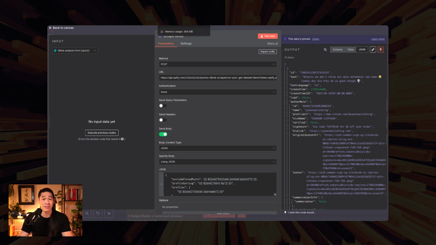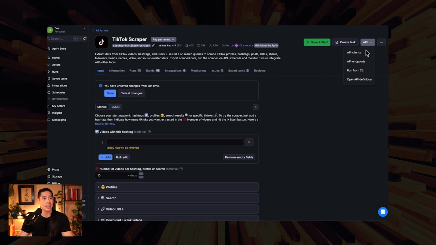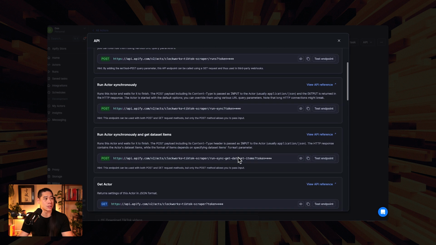To be able to get that for yourself, top right, API, we want to go to the API endpoints, and the one we want is for the actor to run synchronously and get the dataset items as a post. That way, we are sending information to the API call, letting it run synchronously, waiting for it to finish, giving us the data set items back, the results of the scraping, and then proceed on to following steps, right?